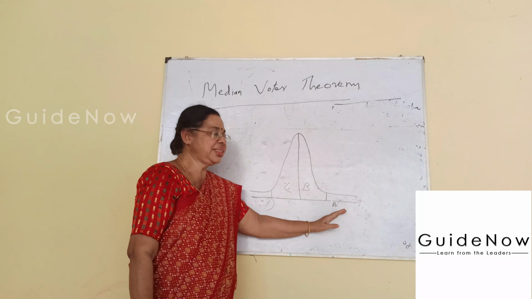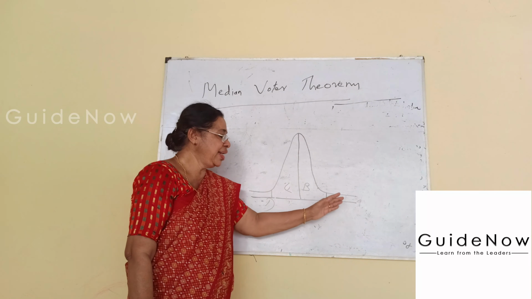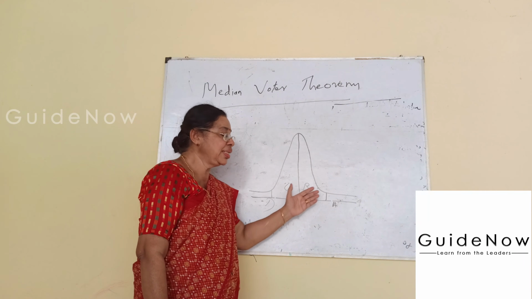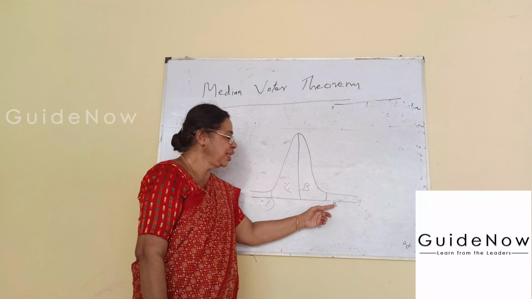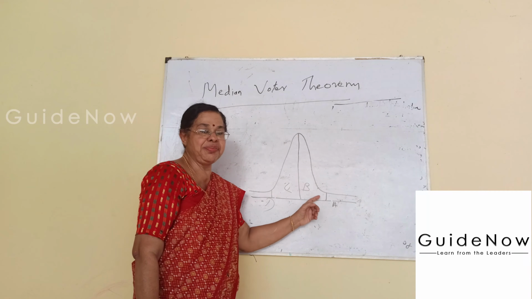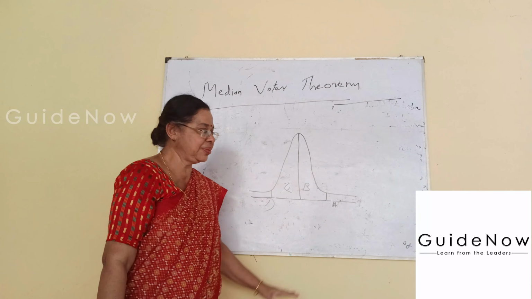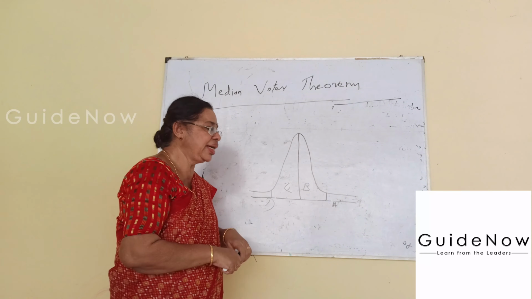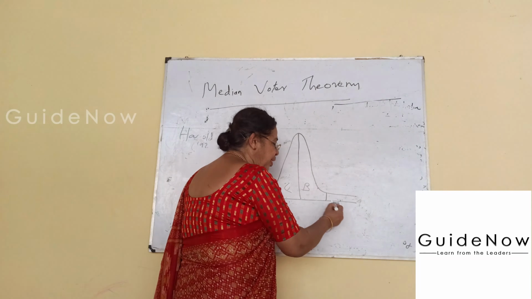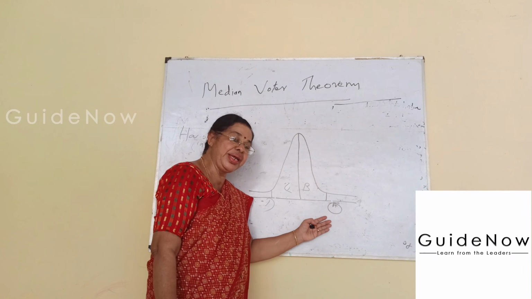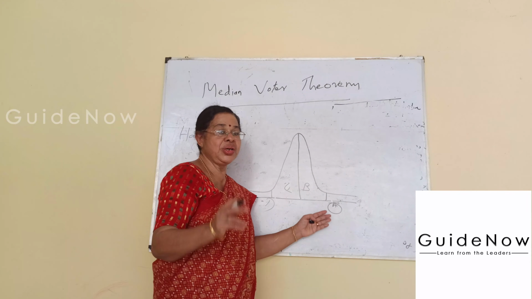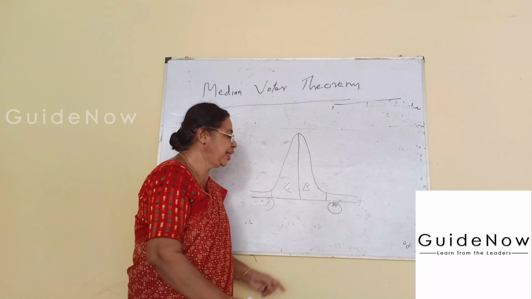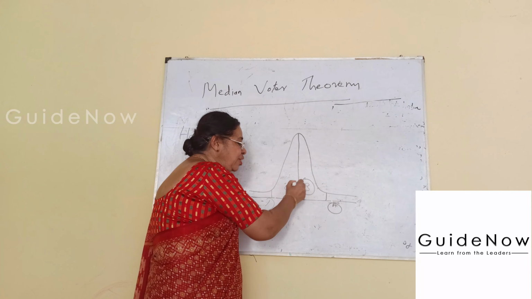Just imagine you are a candidate, and A, B, C, D represent the voters, expressed in the form of the alphabet A, B, C, D. That is the number of voters. If you are the candidate, portion A represents the voters who completely support you. You are supported by the portion up to A. Then after A comes B.